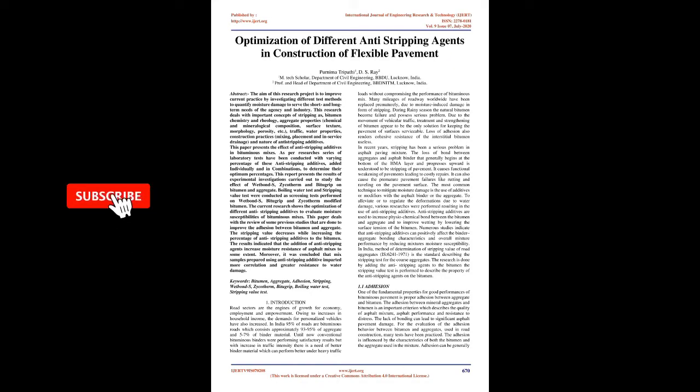Optimization of different anti-stripping agents in construction of flexible pavement. Abstract. The aim of this research project is to improve current practice by investigating different test methods to quantify moisture damage to serve the short and long-term needs of the agency and industry.